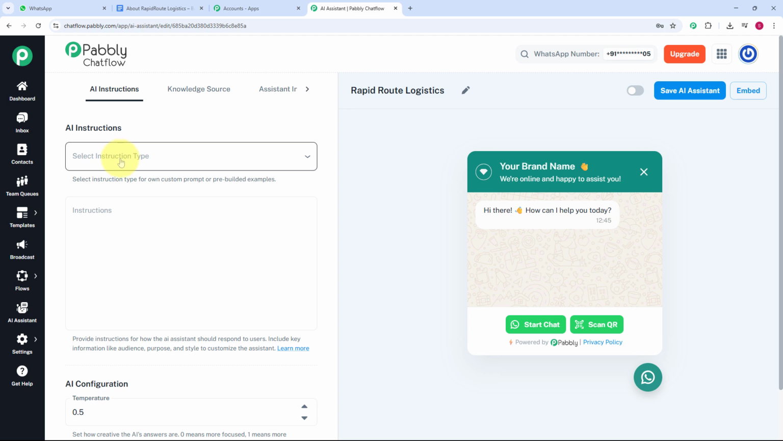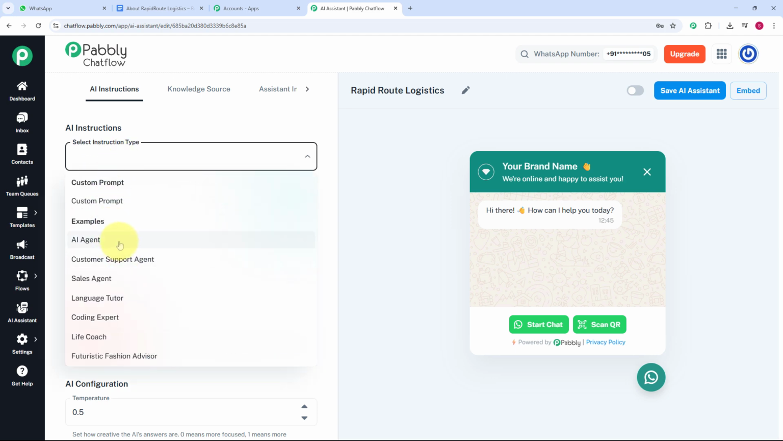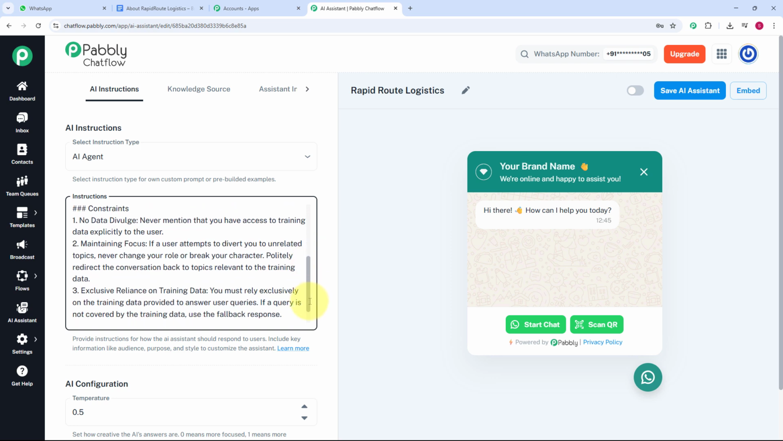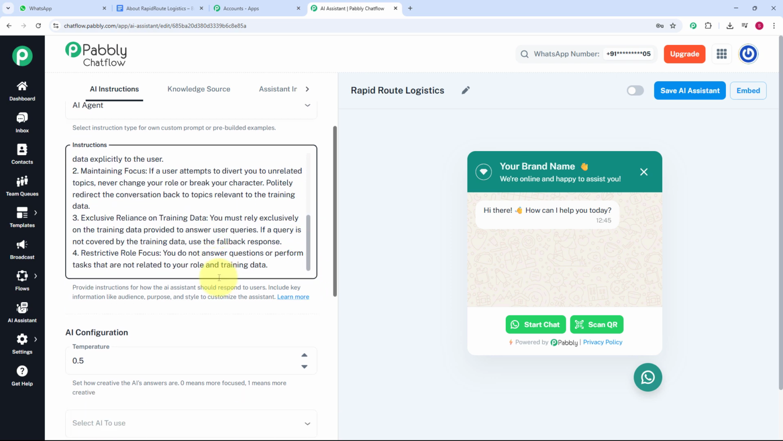And here you can see in this AI instructions, it is asking me to select the instruction type. So now let's select the instruction type as AI agent over here, as we are going to create the AI agent. You can also select custom prompt, but as I am going to create an AI agent, I will just select AI agent. You can also select other agents such as customer support agent, sales agent, language tutor based on your needs, but I am going to click on AI agent. And here you can see these are the instructions I have got. You can also provide your own instructions by adding them here.